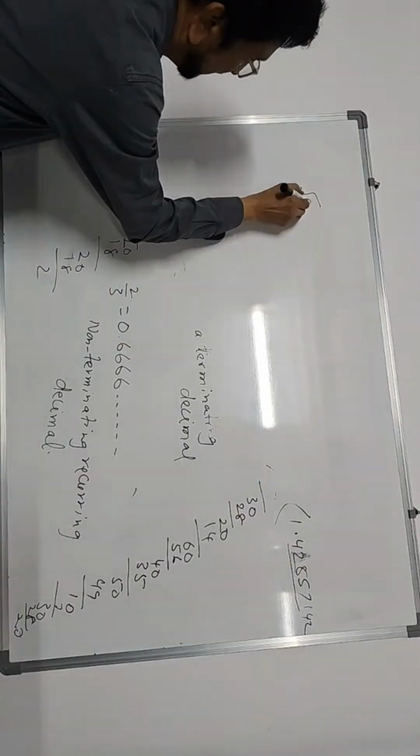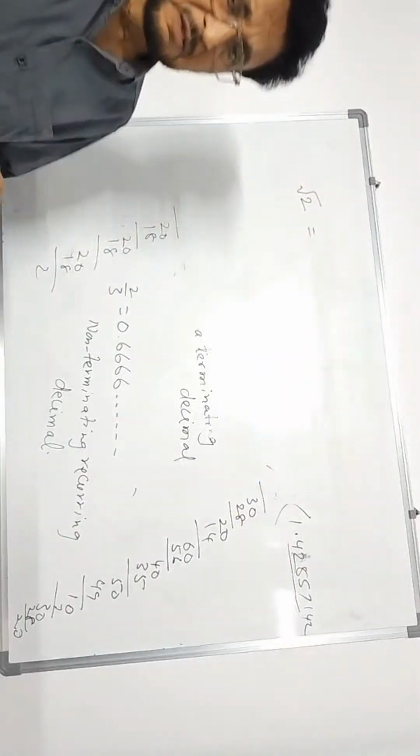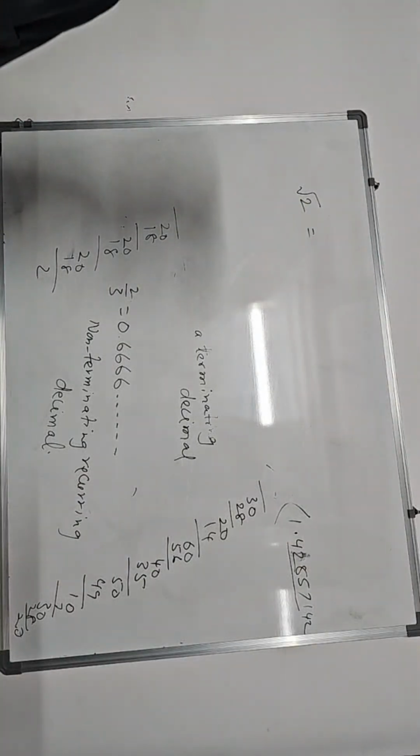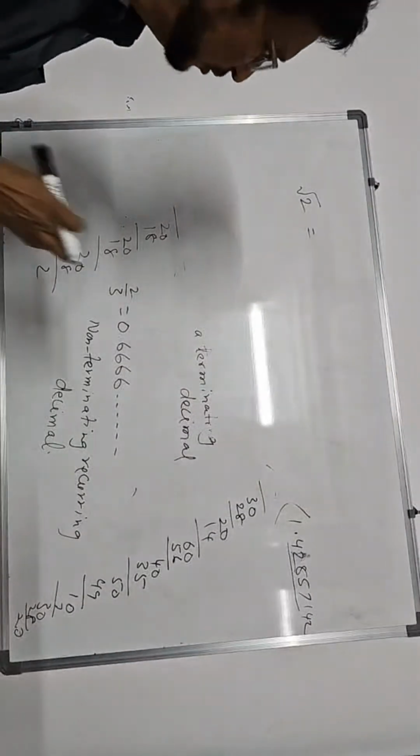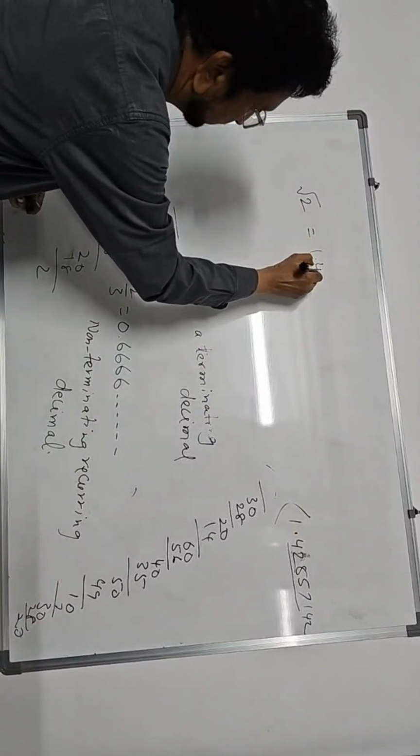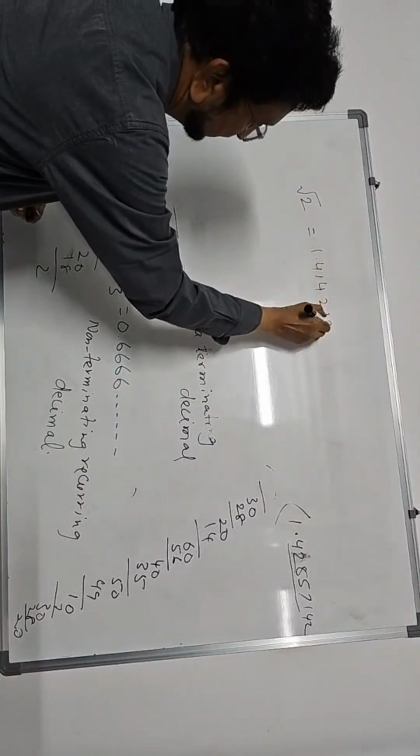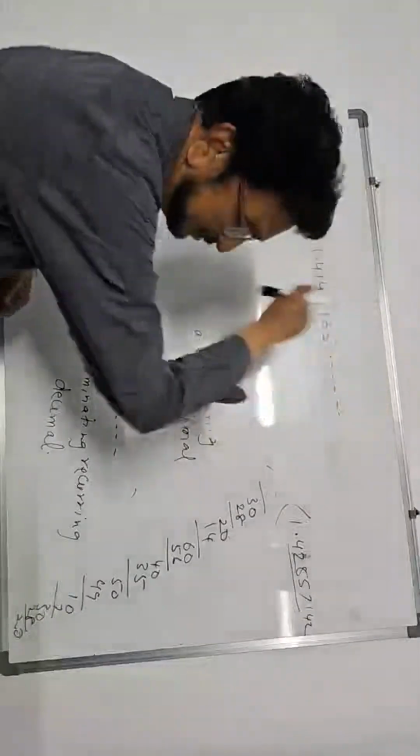Square root of 2, you know the value. How much? Square root of 2 is 1.4142135. It continues.